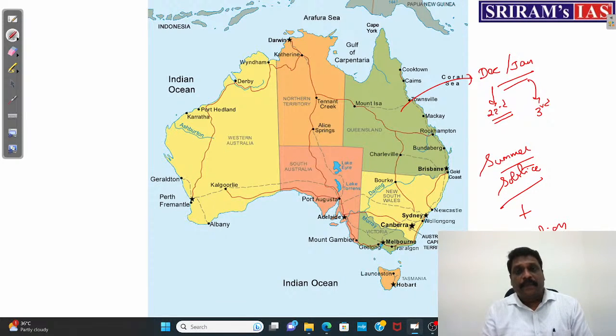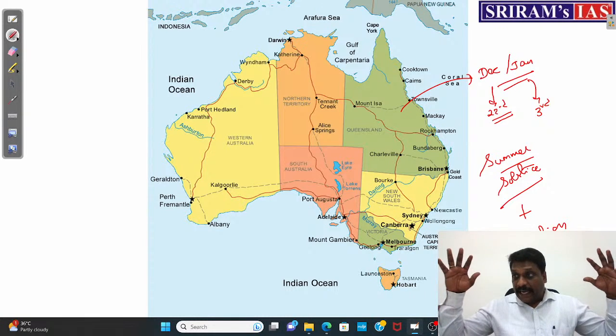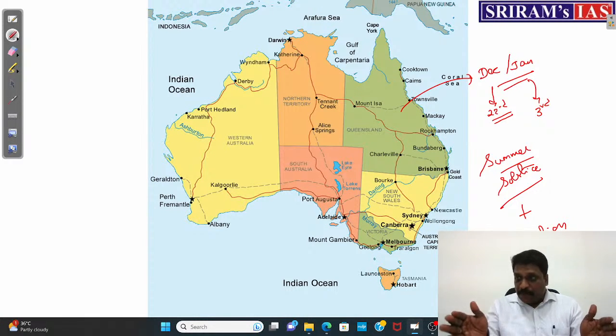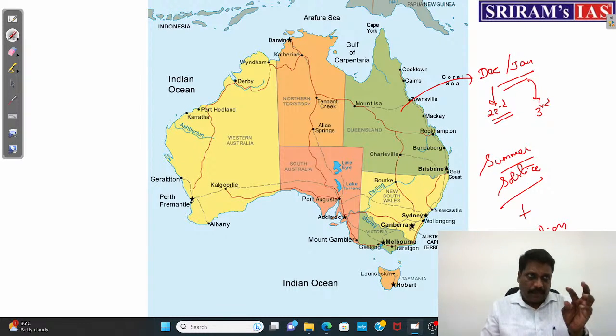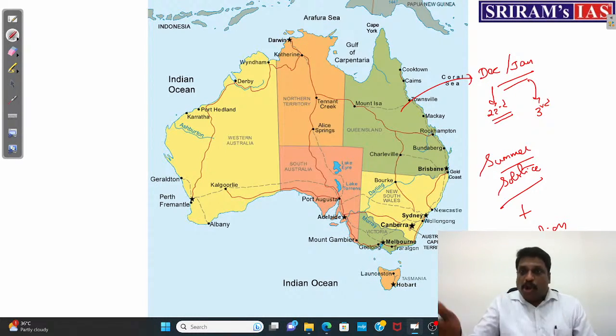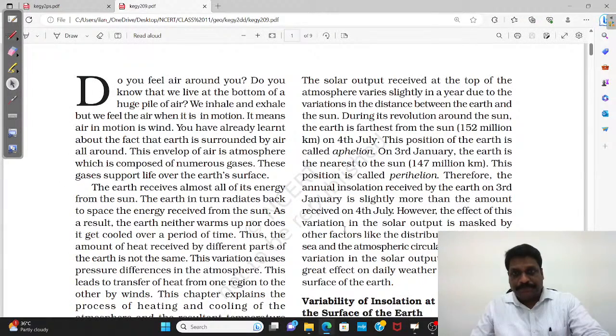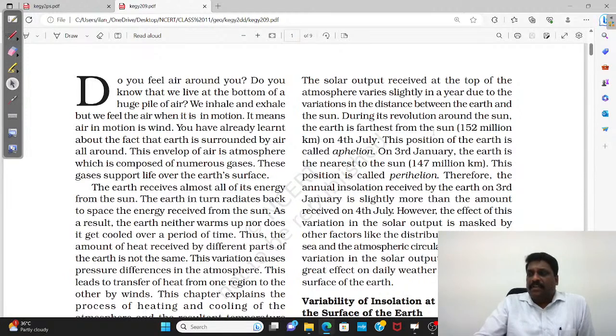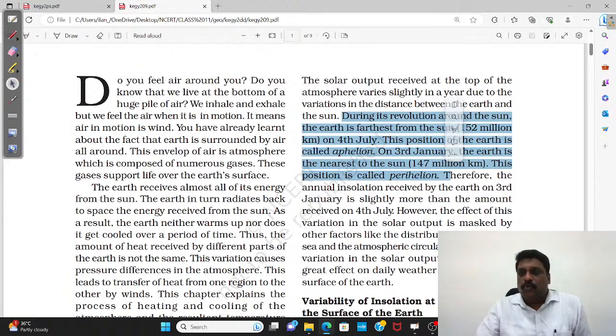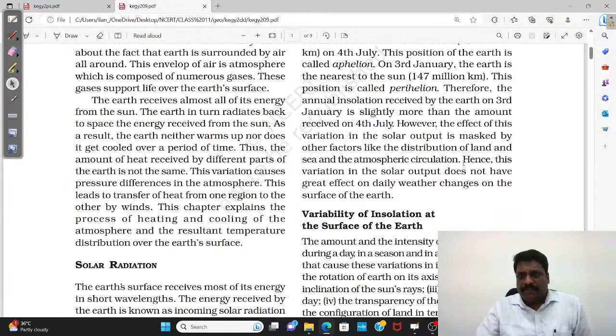Imagine a condition. Already it is summer, very hot. Along with this very high temperature, the distance between sun and earth is also very, very close. See, the distance between sun and earth is not going to make a major difference, but still a marginal difference will be there. It is something like adding salt to the existing wound. Having said this, somewhere I'm just justifying that perihelion and aphelion position alone, there will be marginal variations in the solar input or insolation.